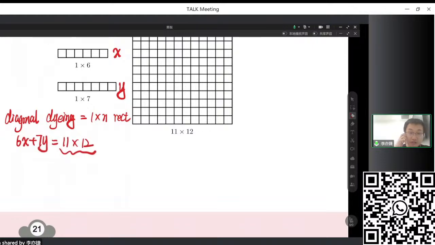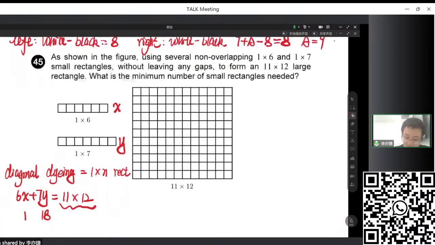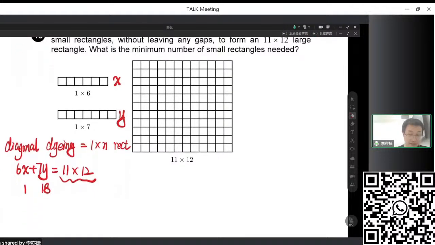Okay, then we just try 11 times 12 divided by 7. It's 132 divided by 7, which is 18 and something. So y is smaller than 19 and is a multiple of 6, so it's very obvious that the largest possible value is y equal to 18, x equal to 1. So we can use one 1 times 6 and eighteen 1 times 7 to satisfy the need. So is the answer 19? No, the answer is not 19.